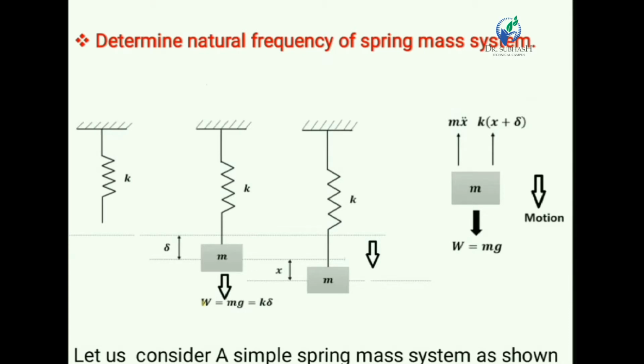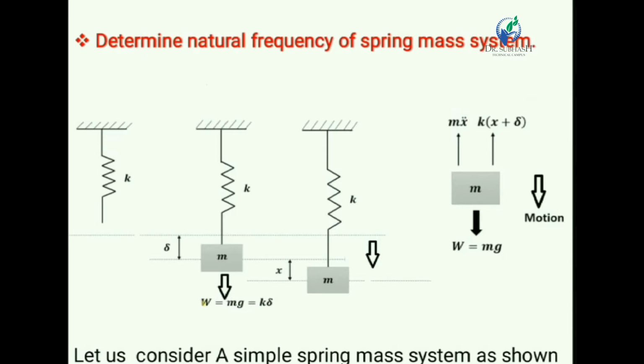Let us consider a simple spring mass system as shown in the figure. Here we consider a massless spring, that means we neglect the mass of the spring. As shown in the figure, there are three positions of the spring.